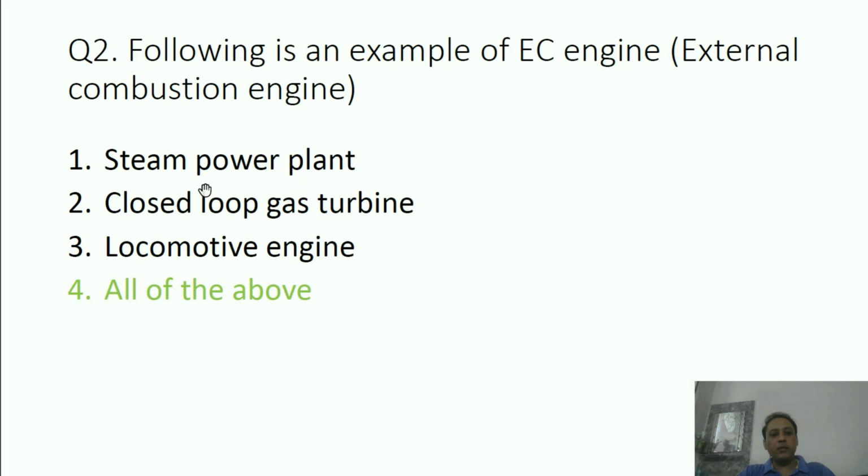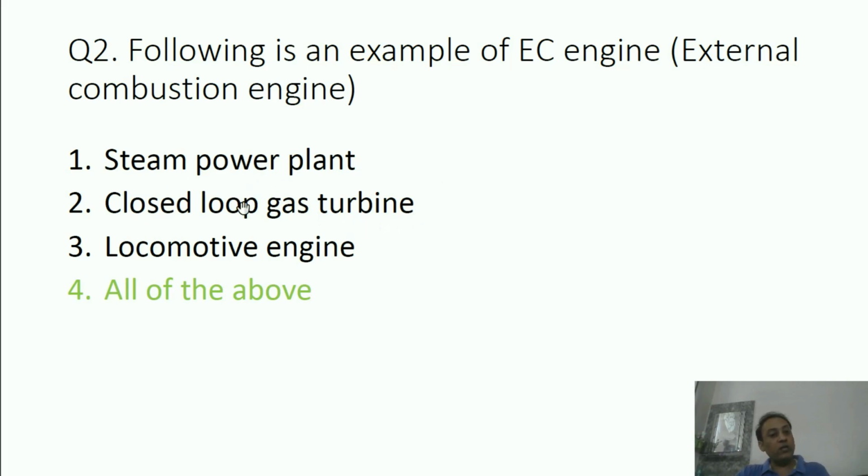In a steam power plant, what happens? Heat is developed outside the system, that is in the boiler. Coal is burned and heat is supplied to the working fluid, that is water. So ultimately, heat is converted into work, and with the help of that work, electrical power is developed. Now, closed loop gas turbine. Remember this: there are two types of gas turbine, open loop and closed loop.